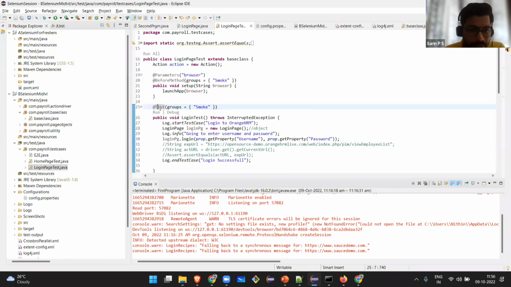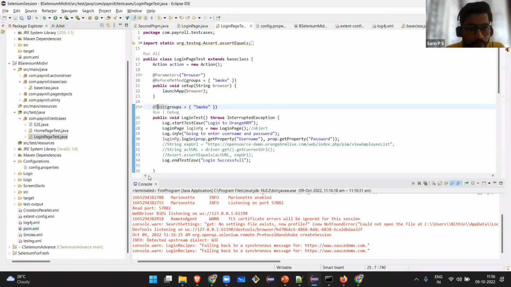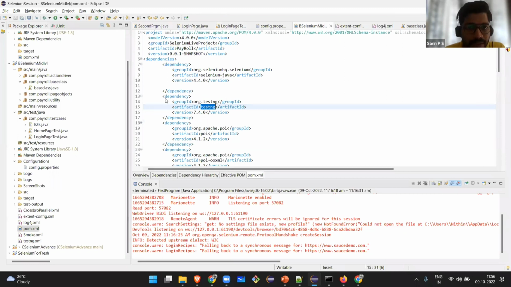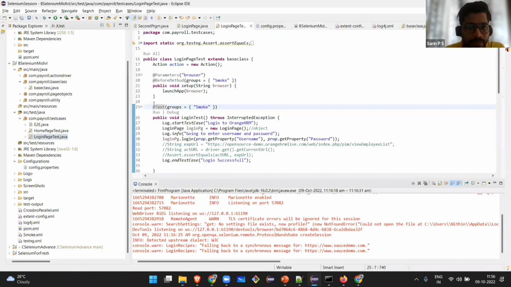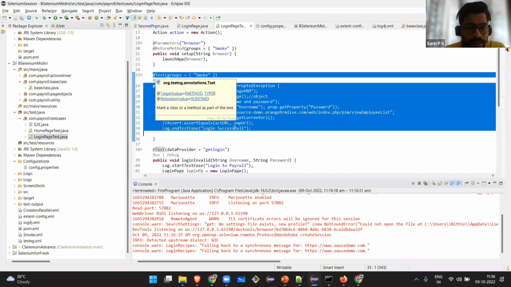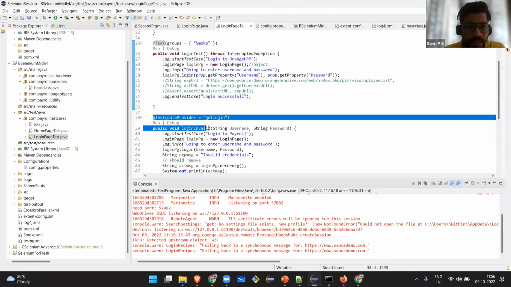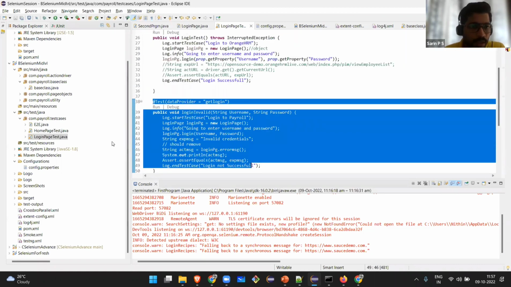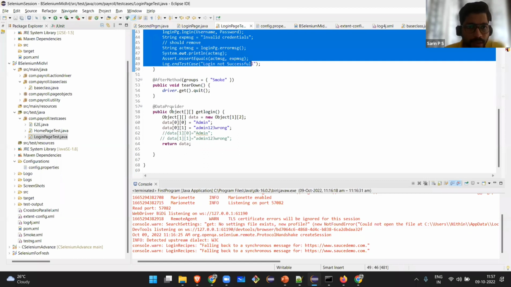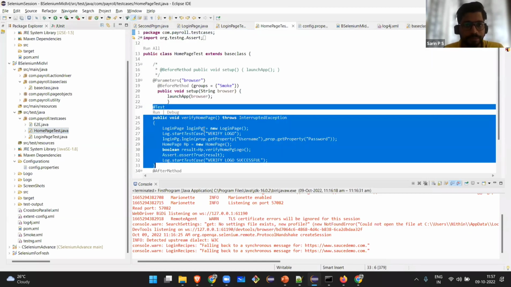From where did I get this @Test annotation? Because in my pom.xml I added the testng dependency. From this testng dependency only it took the @Test annotation. Using this @Test annotation, it identifies this is a test case, this is another test case, this is another. I only have two test cases here, and in the home page, @Test annotation, this is another test case.